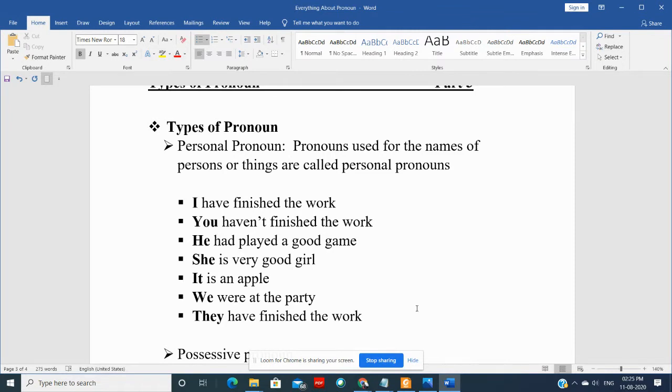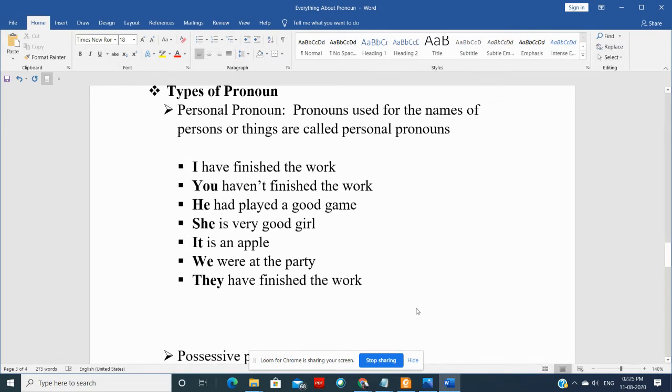I have finished the work. So who is finishing the work? I. You haven't finished the work. So who is doer of an action? You. He had played a good game. So who is doer of an action? He. Similarly, she, it, we, they. All these pronouns, they are at the subjective end because they are doer of an action. So these pronouns are called subjective pronoun.